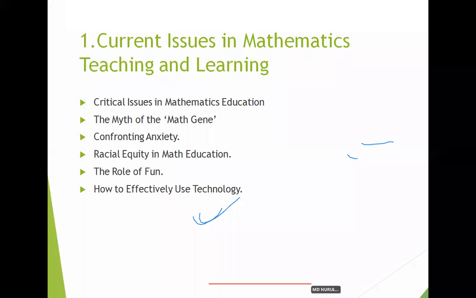We make such an environment around us that mathematics is a difficult subject. You have to give more labor than other subjects. In mathematics, you have to practice, you have to understand, you have to give five times more labor than other subjects. So this way we are making mathematics a very difficult subject for the learners. So these things we already know.